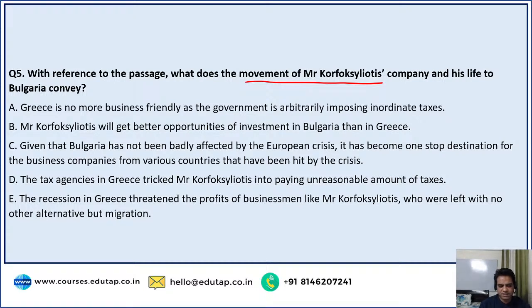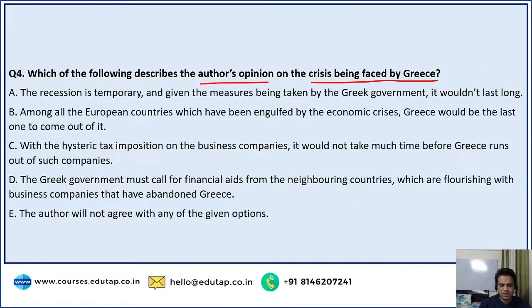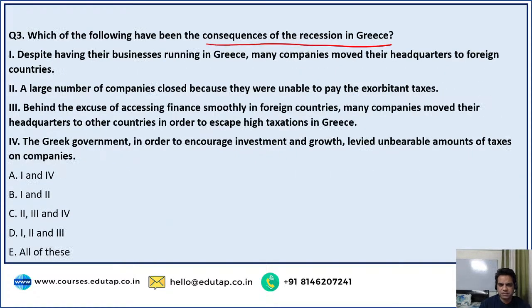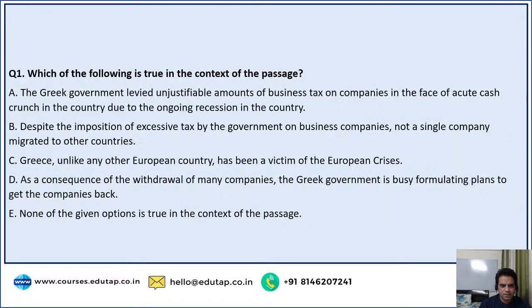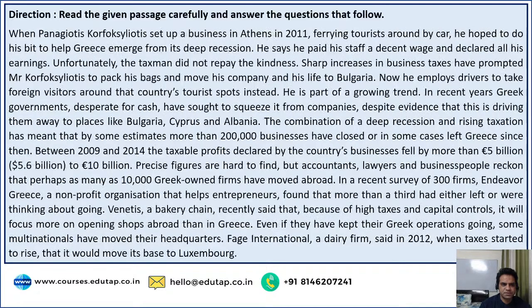So we have to find the central idea of the passage. We have to find one statement. Then the movement of Mr. K's company and his life to Bulgaria, what does it convey? Author's opinion about the crisis being faced by Greece. Then consequences of recession in Greece, right? That is to be found. So let's read the passage and let's try to figure out our questions. So shall we begin? I'll read it out with you, and let's try to figure out the answers for the questions.